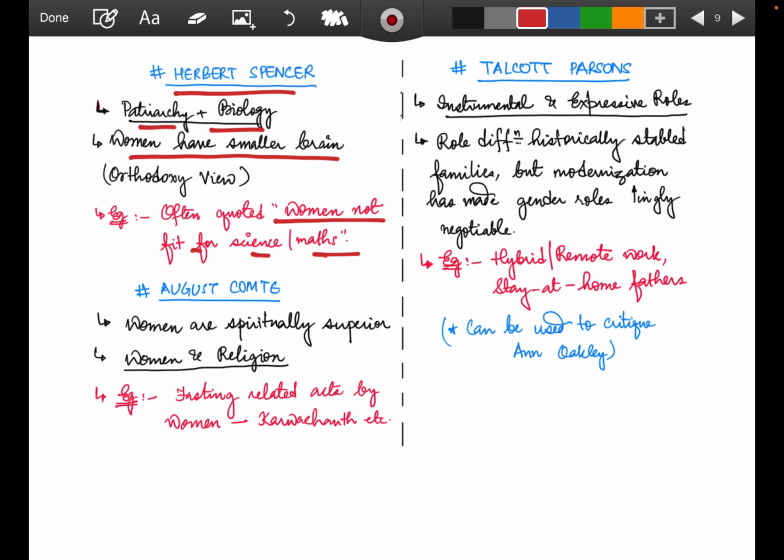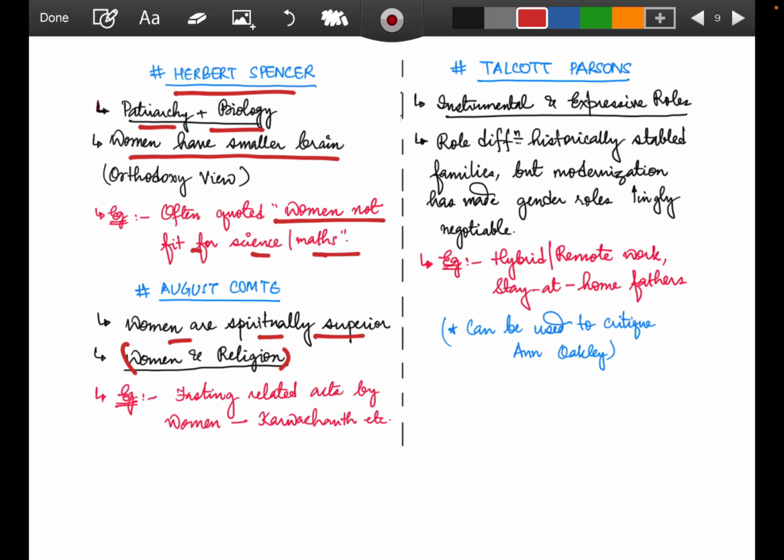Okay, coming to the next, Auguste Comte. His view is that women are spiritually superior. Which angle does this show? Women and religion. So whenever you need to connect women with religion, whenever you are showing the fasting angles and all the puja kind of things which only a woman is doing, why is this happening? Because women are spiritually superior.